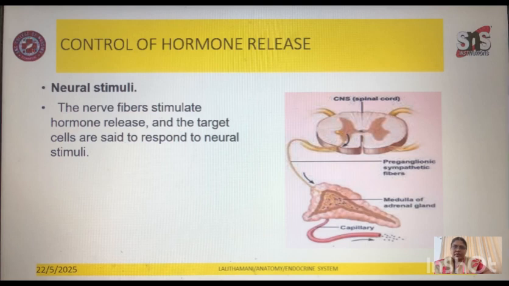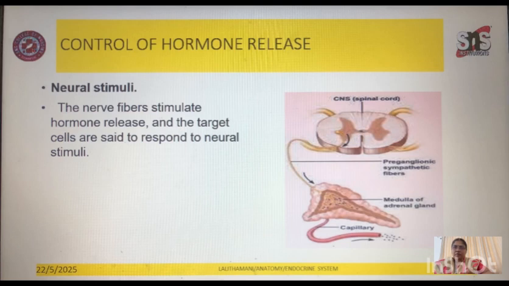The next one will be the neural stimuli. The nerve fibers stimulate the hormone release, and the target cells are said to respond to neural stimuli. Here the nerve fibers will take up the stimulus impact and it will cause a release from the organ, which is responsible for maintaining the normal hormonal levels in the body.